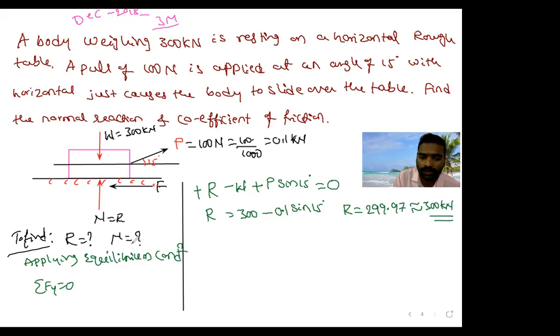I have to find out the value of mu. Mu find out करने के लिए before finding the value of mu, I should find out F. Correct है ना? Because mu is depending on F. What is this mu? Mu is equal to F by R. I don't know R. I don't know the value of F. I need to find out F. So in order to find out the value of F, which equation I need to apply? Sigma fx. Summation fx. Correct na? Now apply